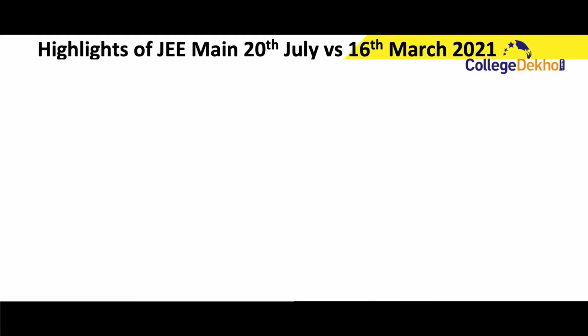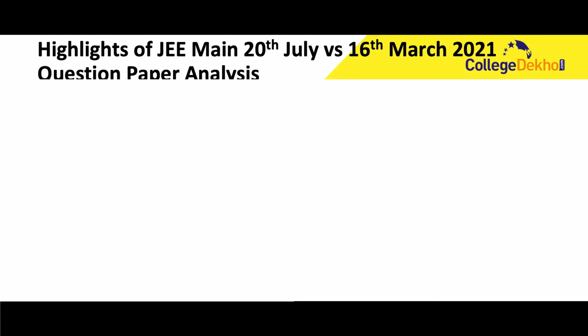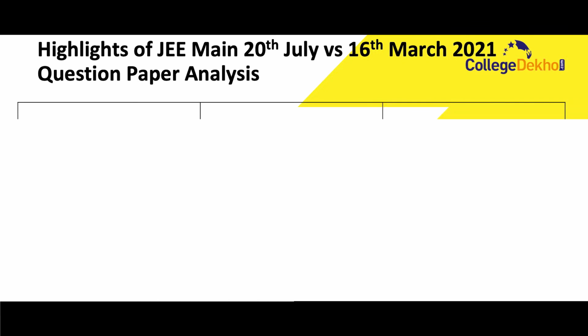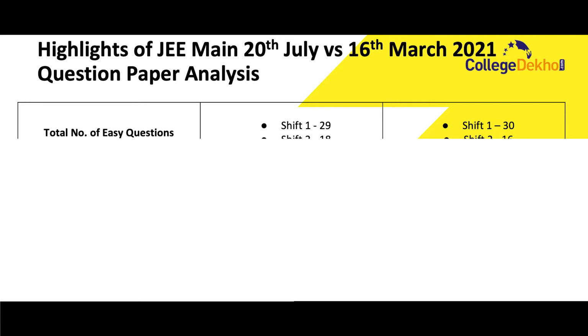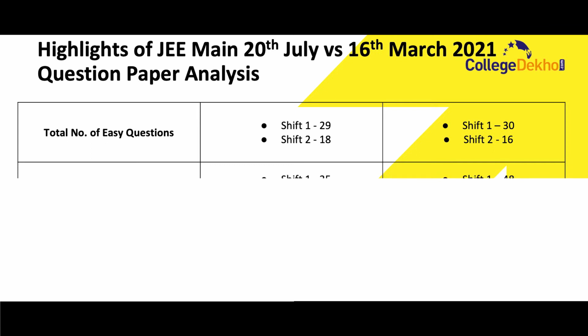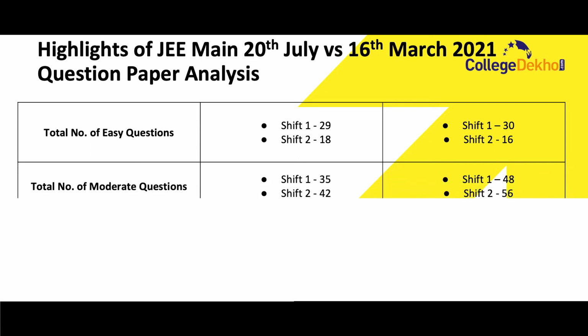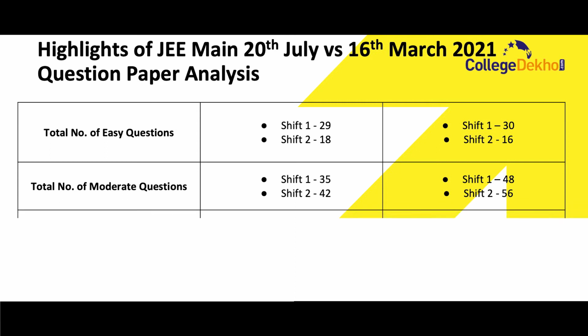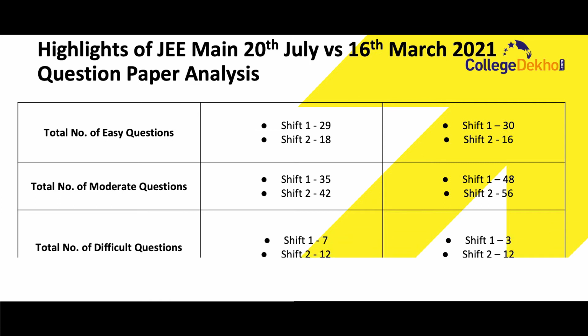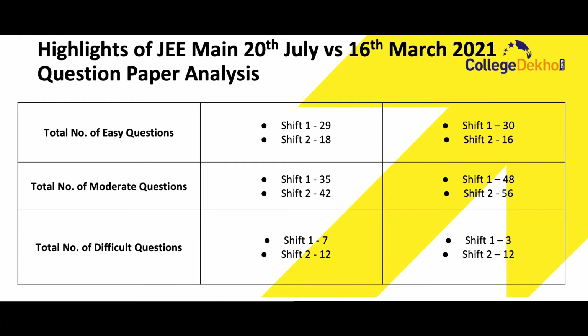As per the total number of easy questions for the 28th July exam, Shift 1 consisted of 29 easy questions and Shift 2 consisted of 18 easy questions. For the 16th March exam, Shift 1 consisted of 30 easy questions and Shift 2 consisted of 16 easy questions. Now, total number of moderate questions. For the 28th July exam, Shift 1 consisted of 35 moderate questions, while Shift 2 consisted of 42 moderate questions. For the 16th March exam, Shift 1 consisted of 48 moderate questions and Shift 2 consisted of 56 moderate questions.